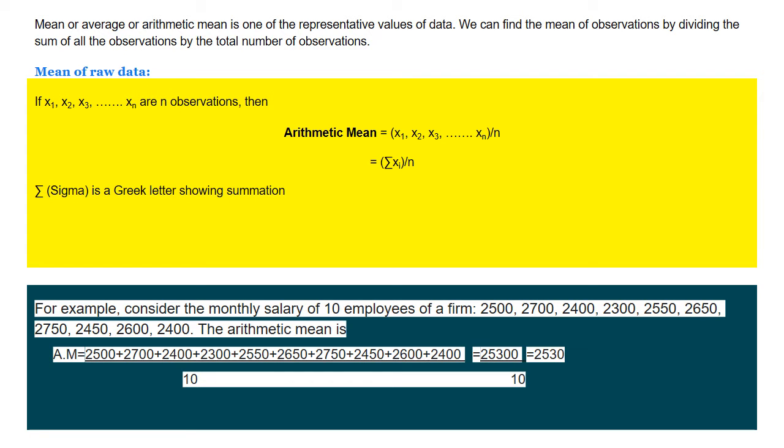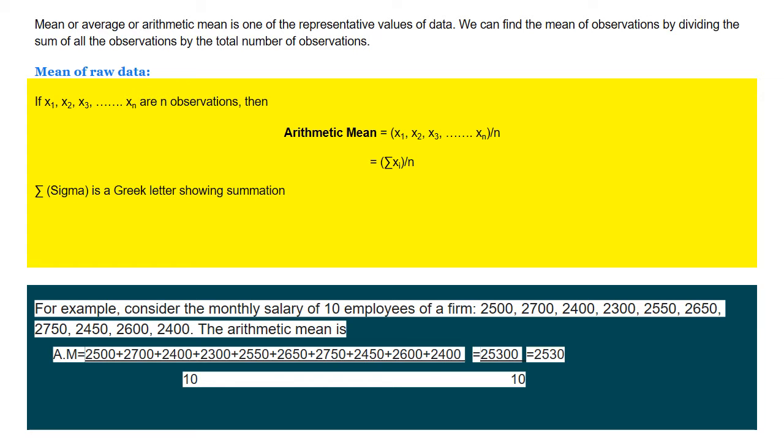Mean or average or arithmetic mean is one of the representative values of data. How to find the mean of given raw data? We can find the mean of observations by dividing the sum of all observations by the total number of observations. So mean is nothing but the sum of all observations by the number of observations.